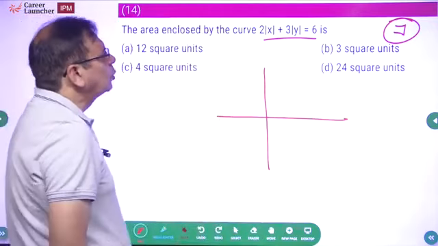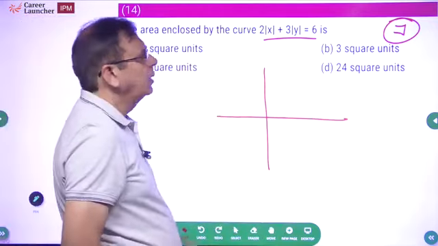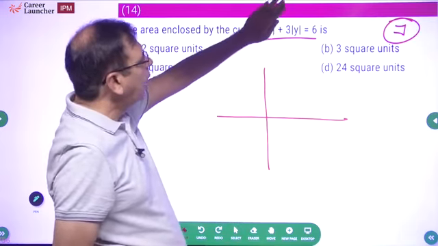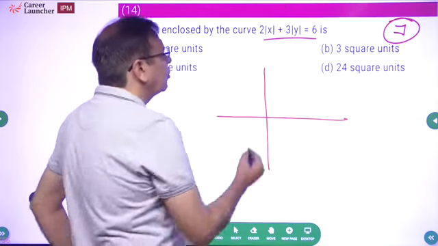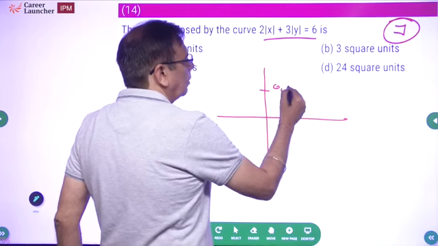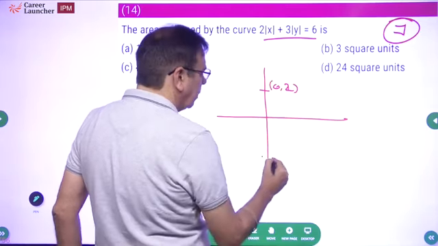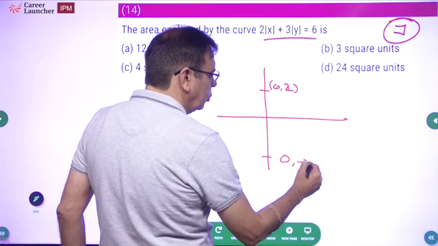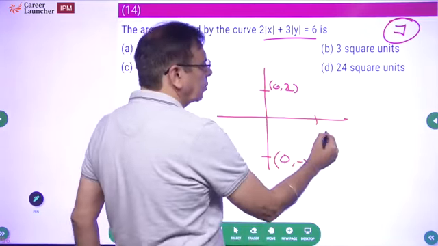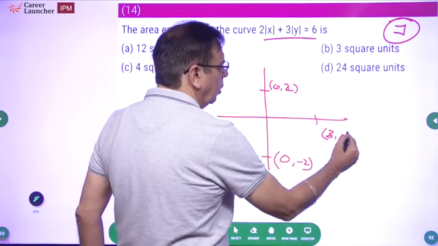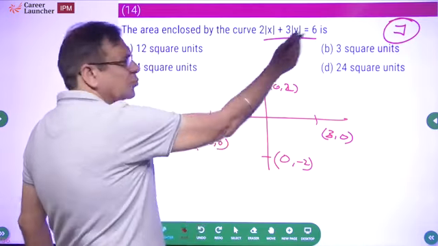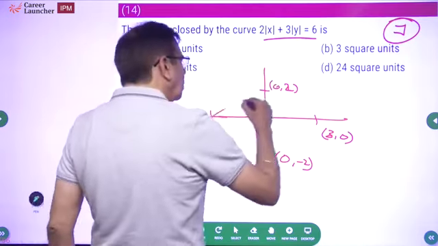Okay, if x is equal to 0, what will be y? If x is 0, that means 3y will be 6, so y can be either +2 or -2. So x is 0, y can be 2 or -2. So 0, 2 और इस साइड पे आ जाएगा 0, -2. Similarly, y is 0, x will be either +3 or -3. So 3, 0, and on this side it will become -3, 0. Now ये straight line equations है ना? So it is going to be like this.